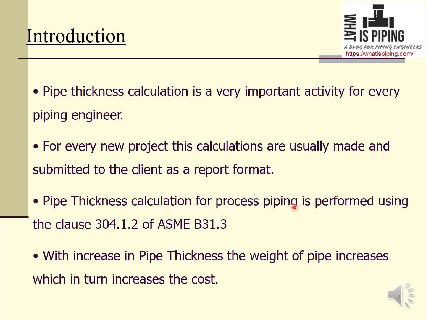Pipe thickness calculation for process piping is performed using clause 304.1.2 of ASME B31.3. ASME B31.3 is the Bible for process piping, and this code provides in its clause 304.1.2 the equations for pipe thickness calculation. Next, with increase in pipe thickness, the weight of pipe increases, which in turn increases the cost, because pipes are sold based on weight.